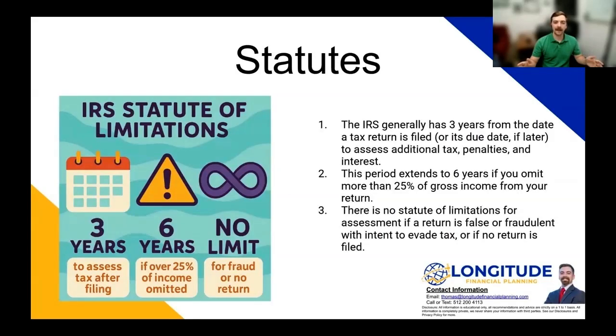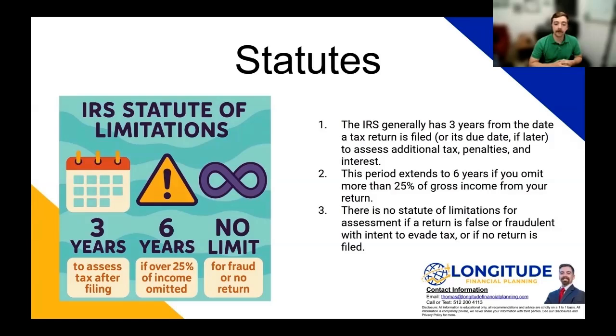So, statutes of limitations on these penalties: the IRS can't come back indefinitely and say, you owe us this money. Eventually, you have a statute of limitation that prevents them from collecting additional penalties or taxes and interest. That first statute of limitation is 3 years. That's the general statute of limitation, where unless there's fraud or gross misstatement, 3 years is the general line where the IRS is not able to assess any additional taxes, penalties, or interest.